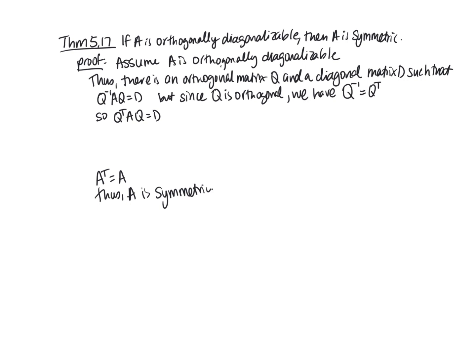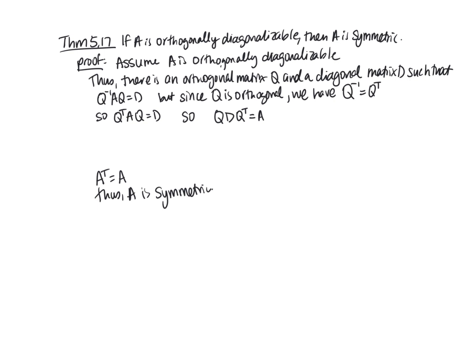So we have that QD Q transpose is equal to A, right?